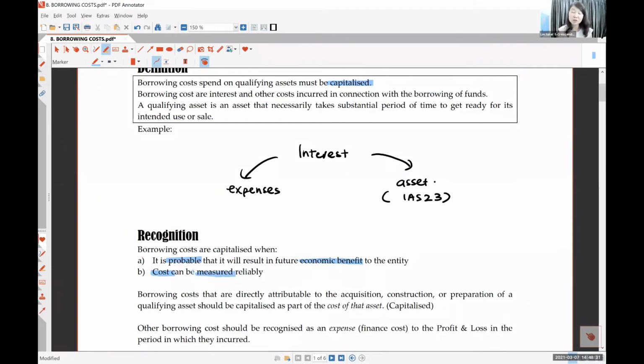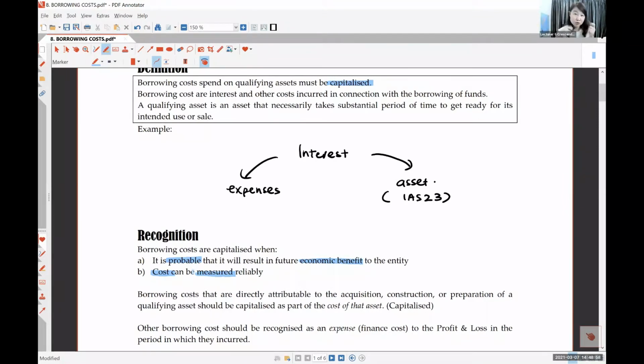Don't you think this recognition is the same as IAS 16 also? That means you will capitalize it if you think the interest can help you to earn money. This interest can help you to earn money when you are constructing the thing. The interest charged at that time goes into the building, and this building can help you to earn money in the future.